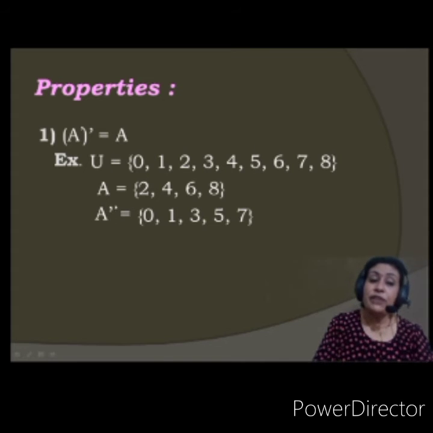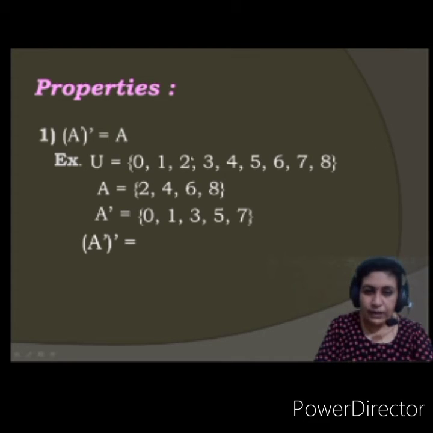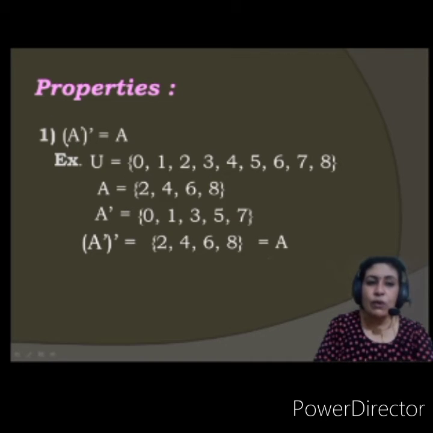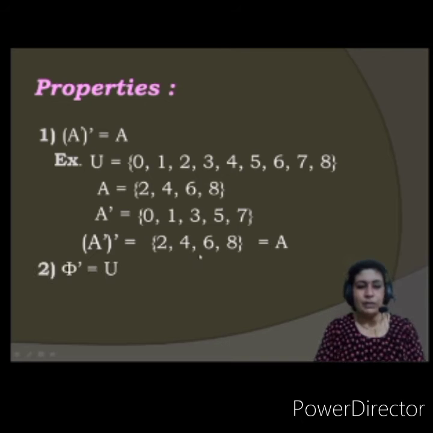Now complement of A complement. Now I will not consider this. Now I will consider only this, and with respect to the universal set. So I will not include 0. I will not include 1. What I will include? 2. 3 I will not include. I will include 4. 5 no. 6. 7 no. 8. So what do I have? 2, 4, 6, 8. And what is it? It is nothing but A. So what is the meaning? A complement and its complement is again the set A. Okay? I hope this is clear.